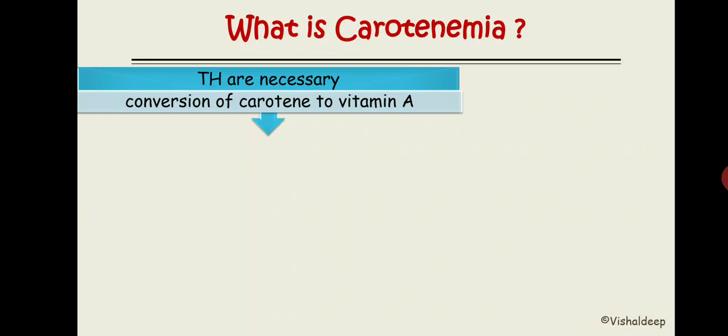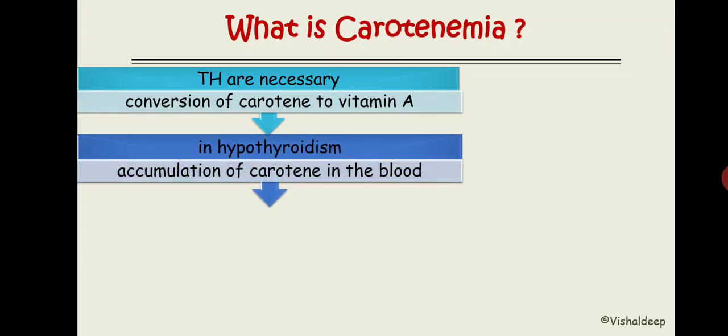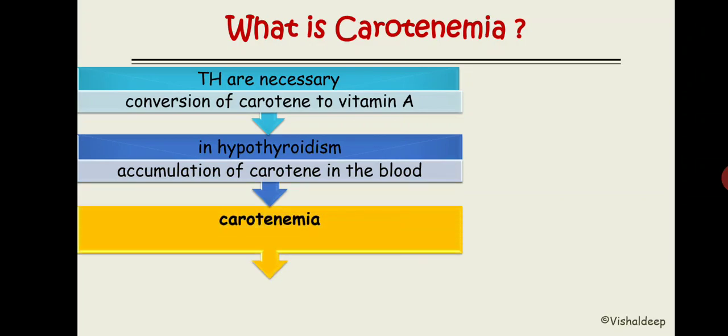converted into vitamin A. This conversion requires thyroid hormone. So, in case of hypothyroidism, what will happen? There is an accumulation of carotene in the blood. No more carotene will be converted into vitamin A. So ultimately, that higher amount of carotene inside the blood, that condition is known as carotenemia.